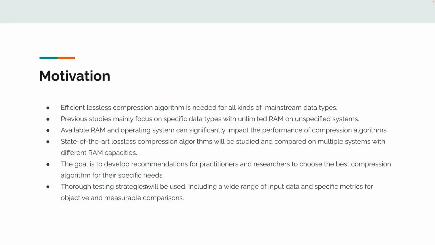Our state-of-the-art lossless compression algorithms will be studied and compared on multiple systems with different RAM capacities. Our goal is to develop recommendations for practitioners and researchers to choose the best compression algorithm for their specific usage. Thorough testing strategies will be used, including a wide range of input data sets and specific metrics for objective and measurable comparisons.